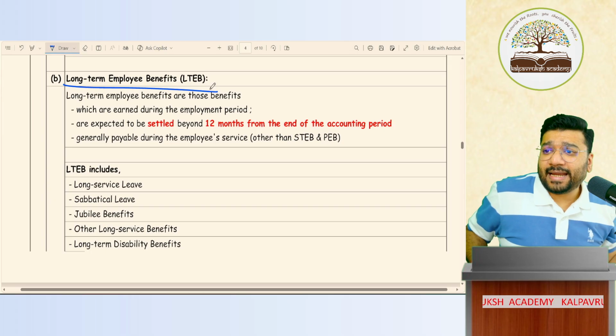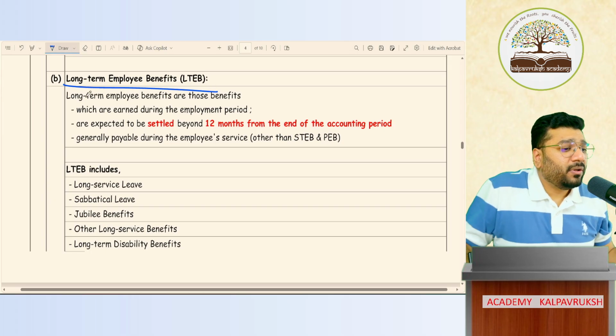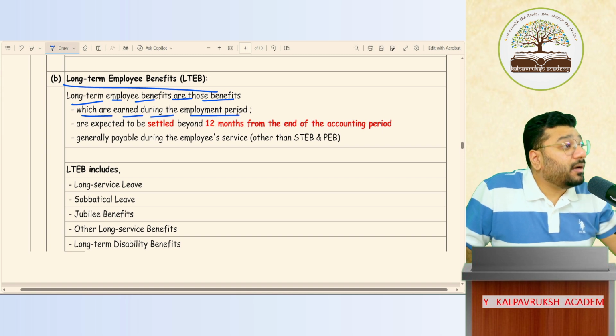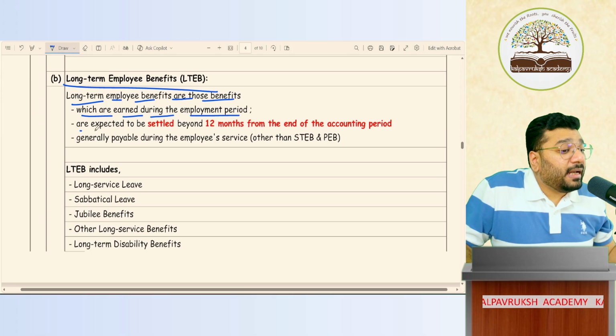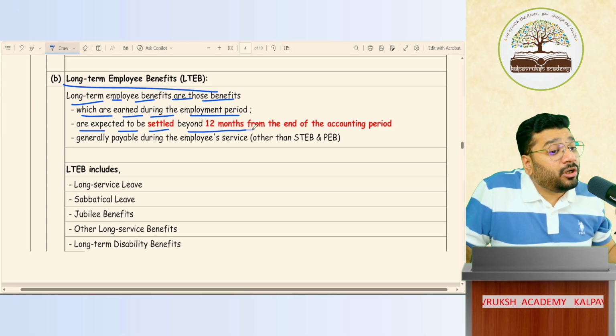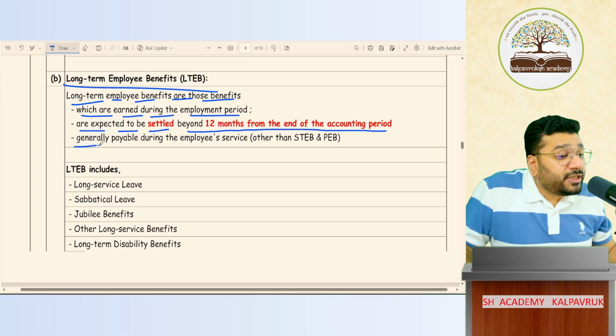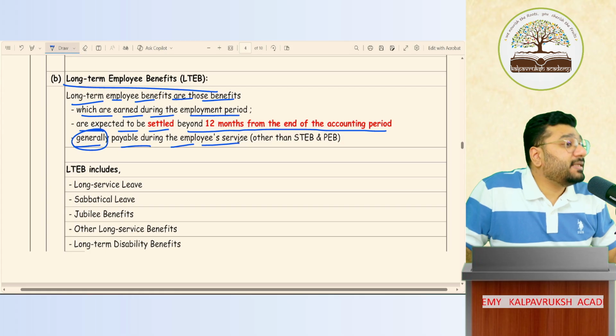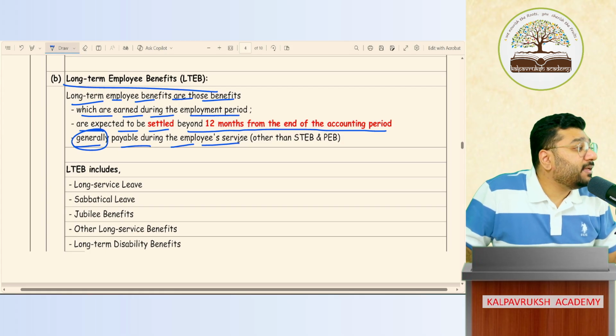Next item is long-term employee benefit. Long-term employee benefits are those benefits which are earned during the employment period and are expected to be settled beyond 12 months of the accounting period. Very important: generally payable during the employee's services. Generally payable during employee's services.